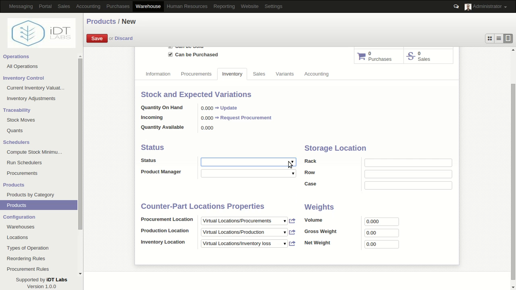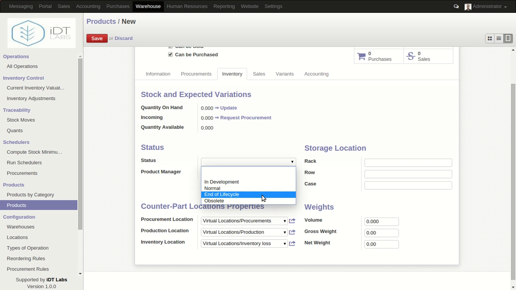You can see the product is still in development. If you are requesting software as a product and the software hasn't been completed, you can say it's still in development. And then normal product means the product is good and everything is okay. And then end of life